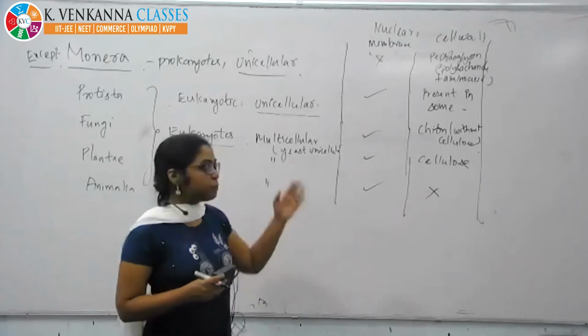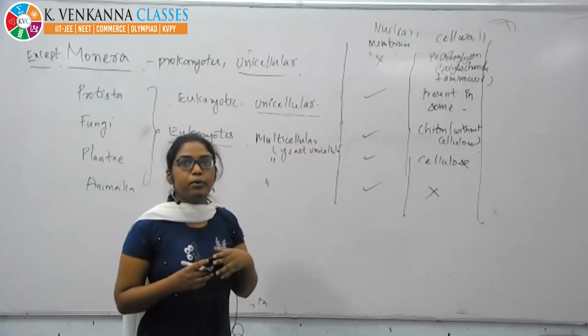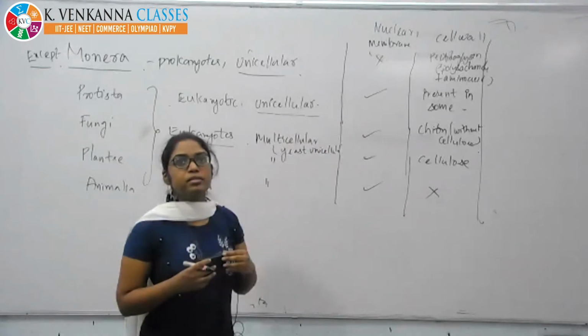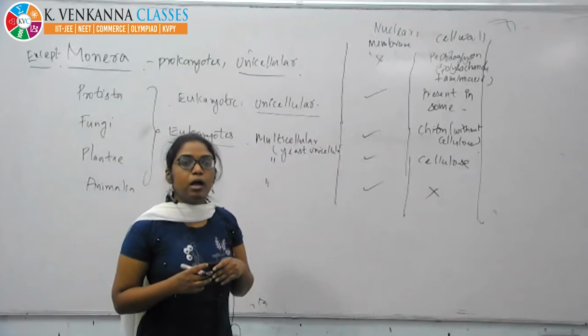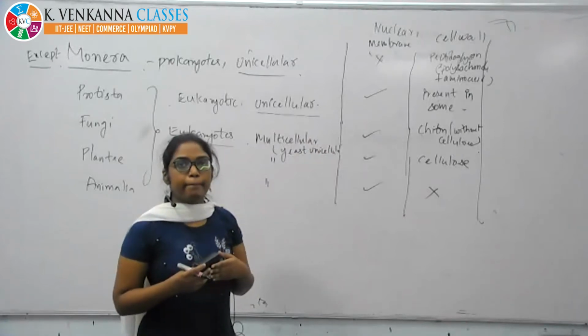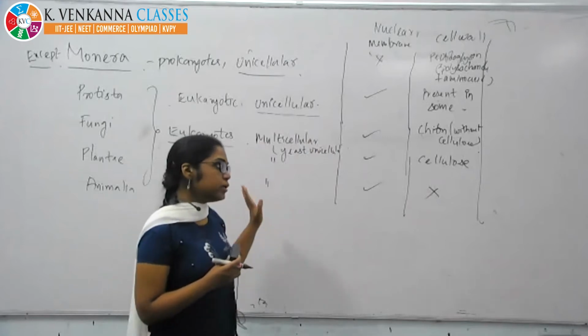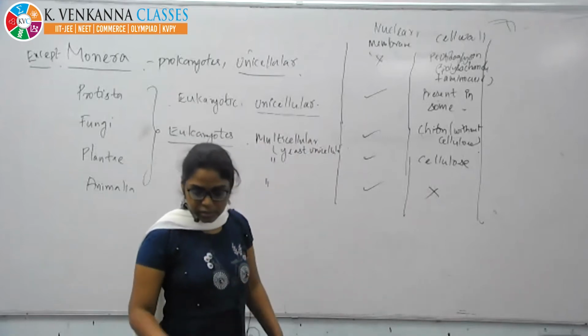In Protista, the cell wall is present in a few members, not all. Next, the cell wall of fungi is generally chitin or some other material. Next, plantae, cellulose. Again, animal cells don't have the cell wall.